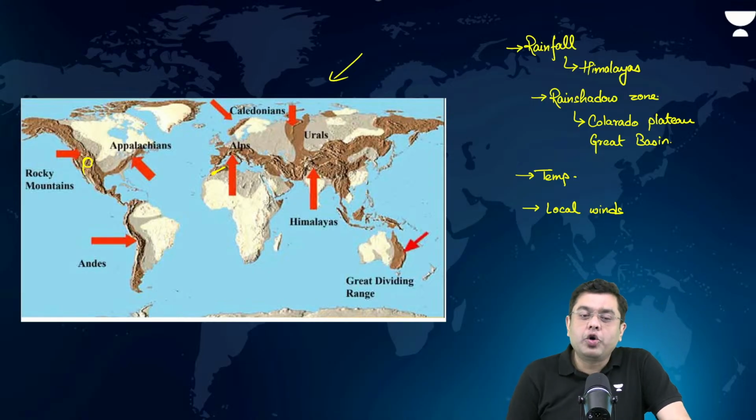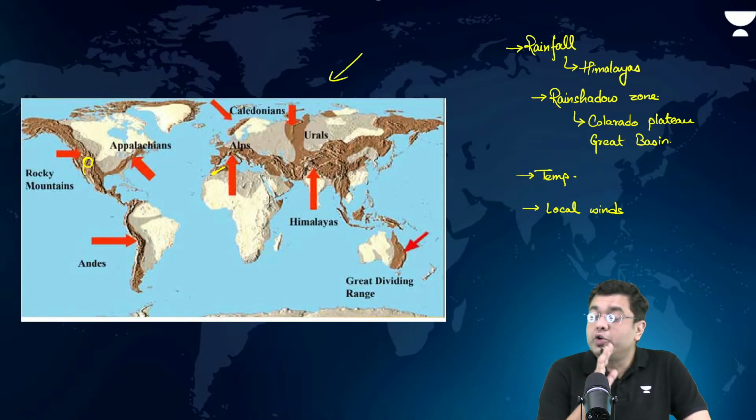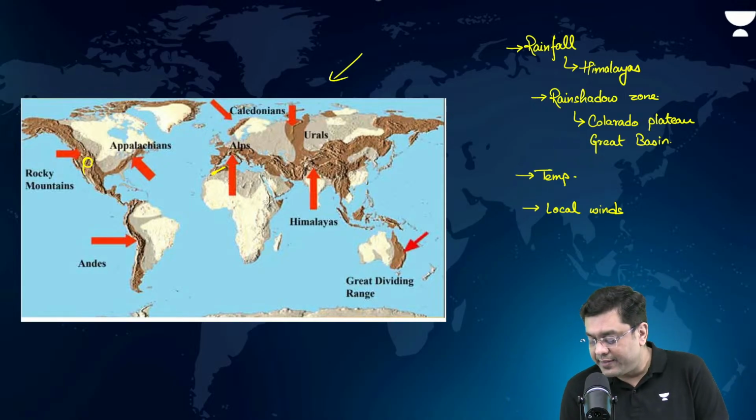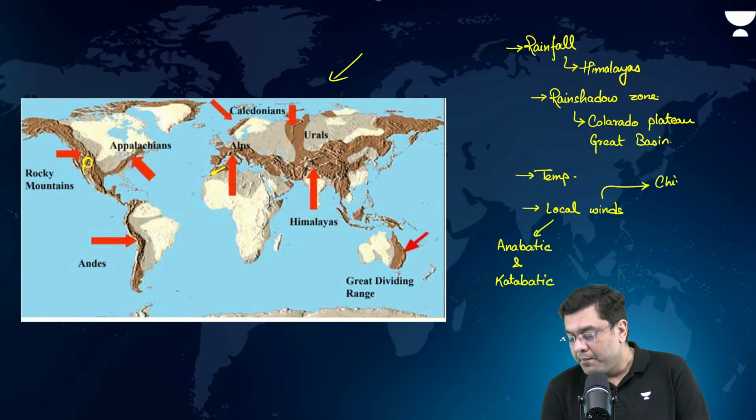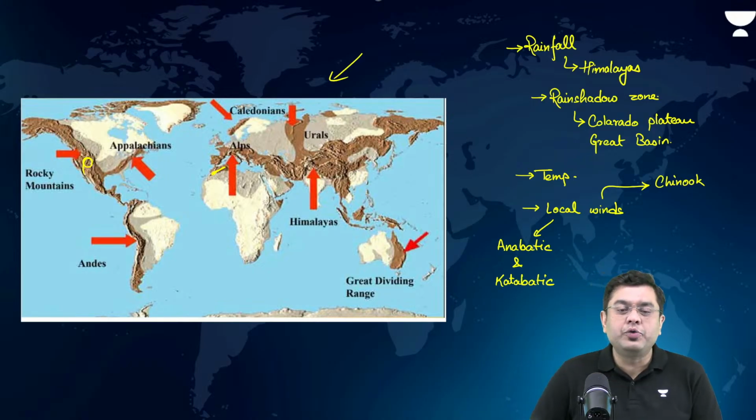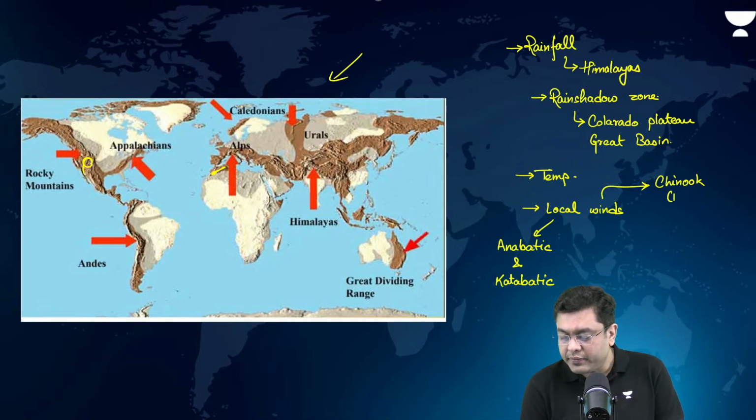Now, which are the local winds that you have to present or use as an example? There are two types of local winds that you can mention. First is the mountain and the valley breeze, or the anabatic and the katabatic. Anabatic and katabatic. And secondly, you also give example here of wind systems like Chinook. Chinook is experienced across which mountain system? When we talk about the local wind Chinook, it is associated with the Rockies.